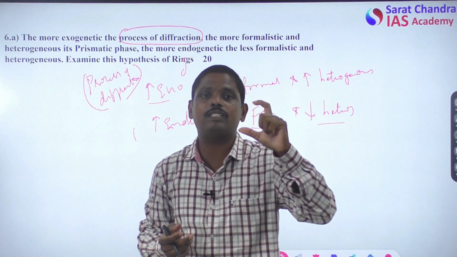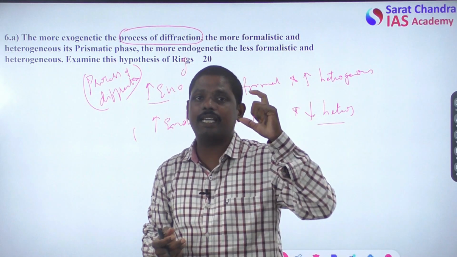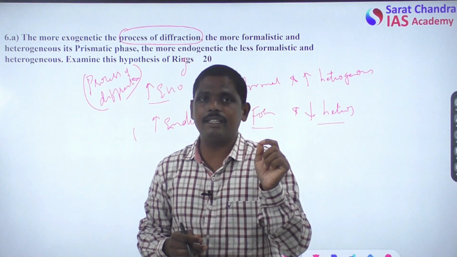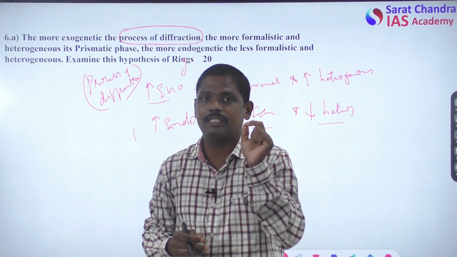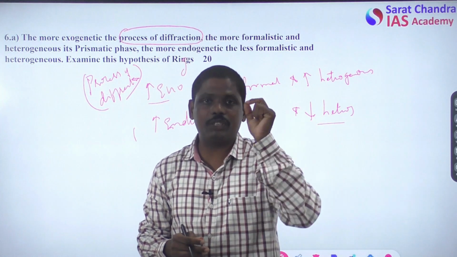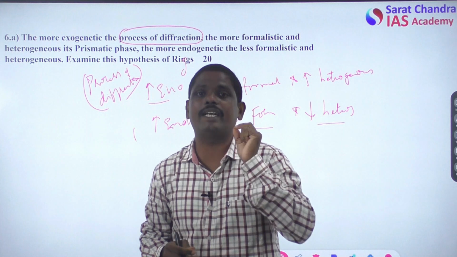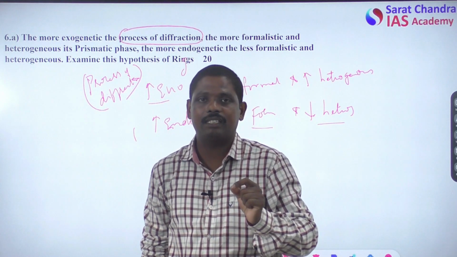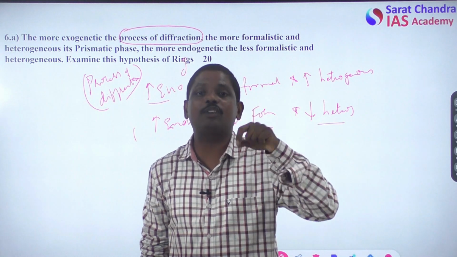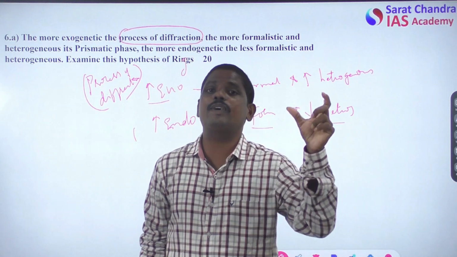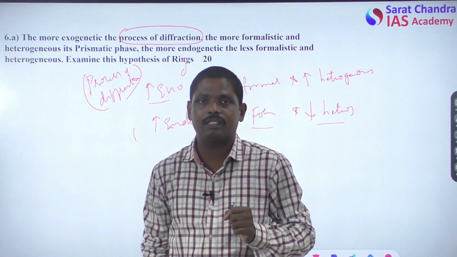So that is the Riggsian concept of development, the Riggsian concept of diffraction, right? And what is diffraction and how is this change seen in heterogeneous societies, or in prismatic societies? So what is the prismatic phase? Define this prismatic phase along with the process of diffraction.